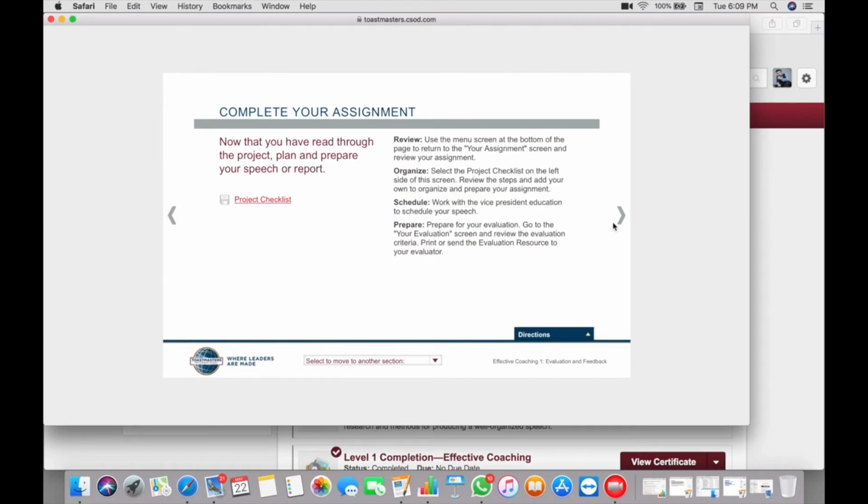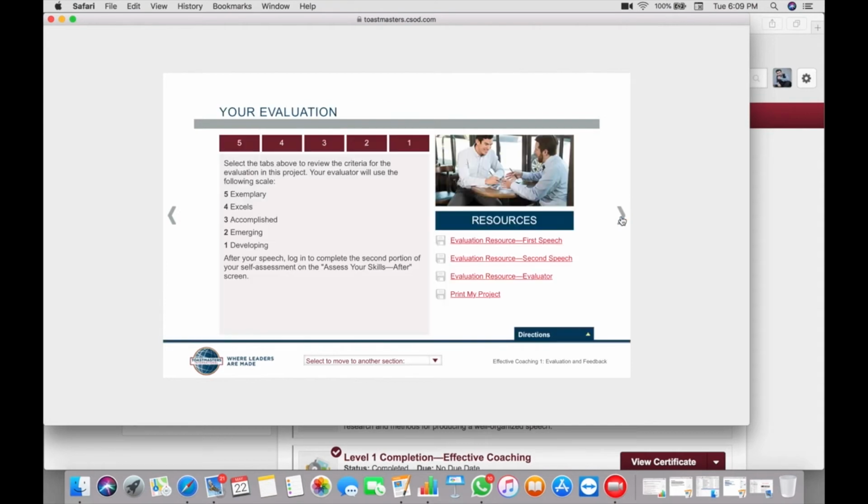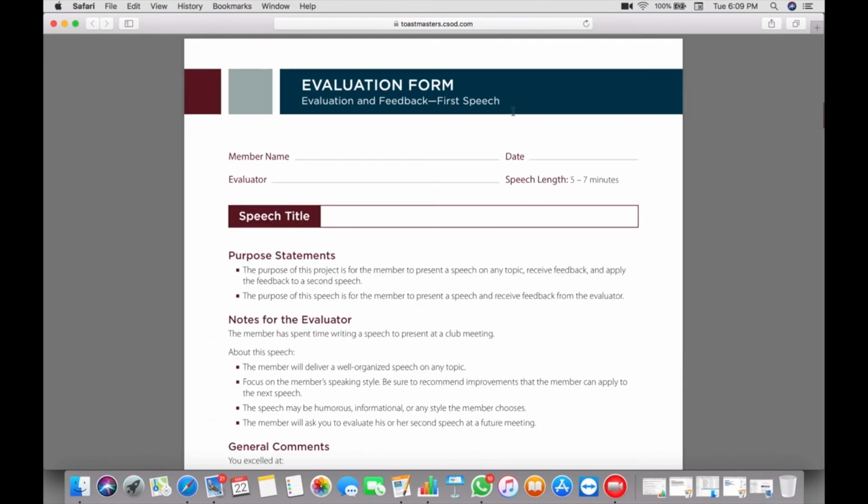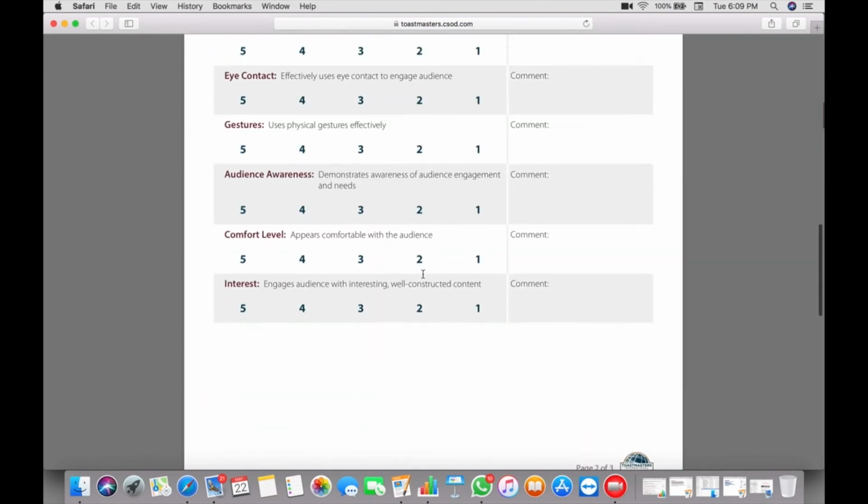Open this information and read. Next, again, evaluation. In this particular project, it's very important. There is a first speech, and there's a second speech, and there's an evaluation. So this speech we are going to deliver first. Here it says first speech.